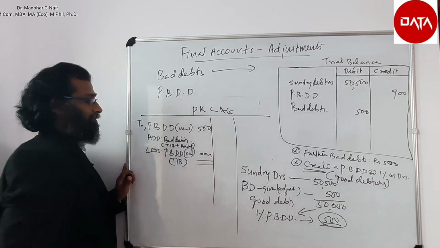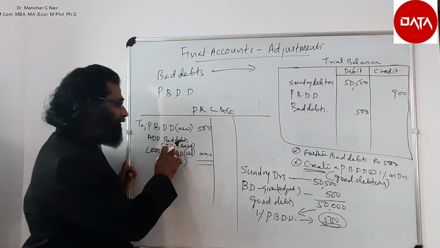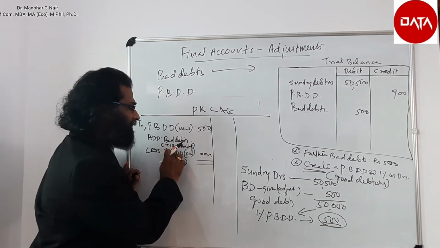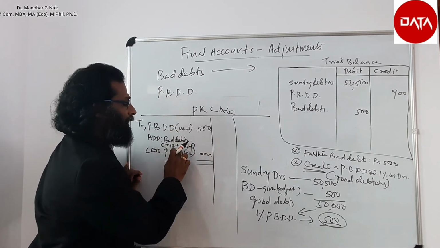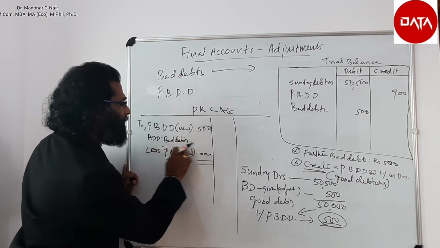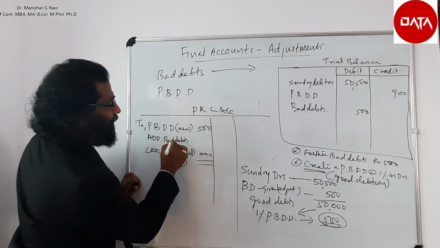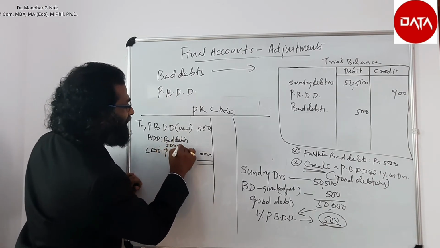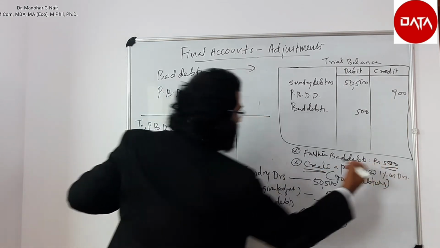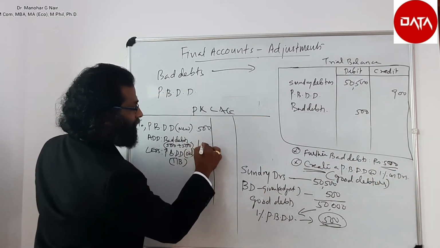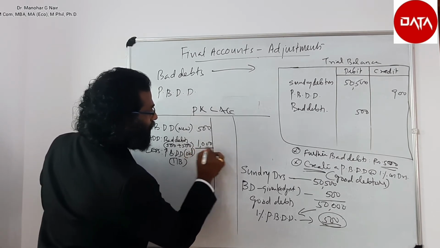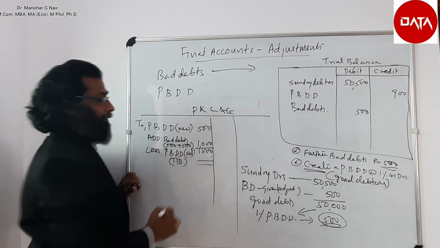Add bad debt. Bad debt here means bad debt given in the trial balance and in the adjustment. If it is given only in the trial balance, you take that value. If it is given in adjustment also, you take that value. So here in the trial balance, it is given 500 and in the adjustment also there is another value of 500. You take both that value. So it is 1000 rupees. So the total is 1500.